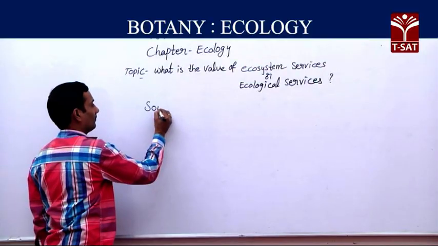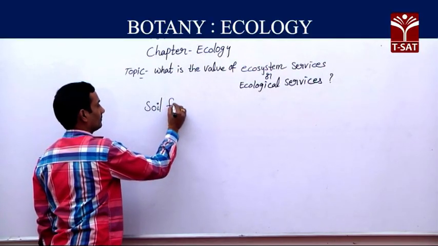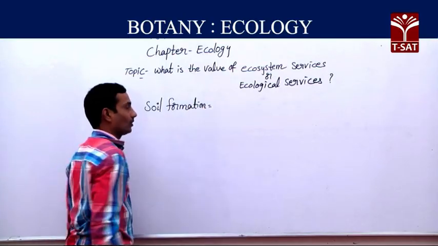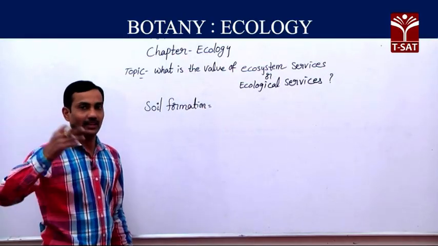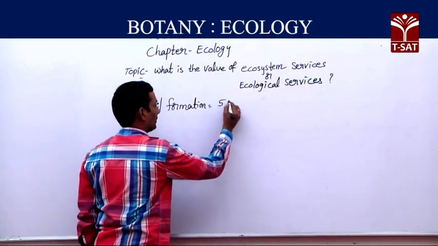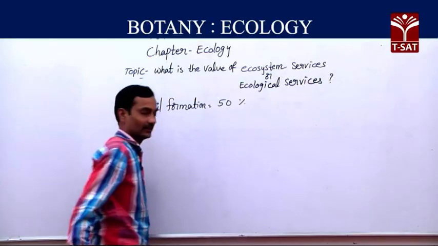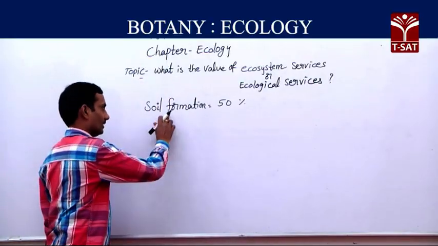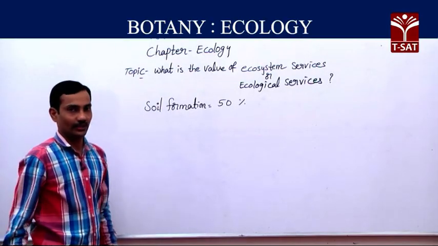Mainly soil formation, among the total 100% of different types of services. Soil formation accounts for around 50%. So the major ecosystem service, that is soil formation, 50%.